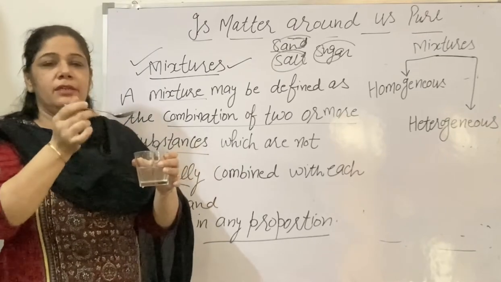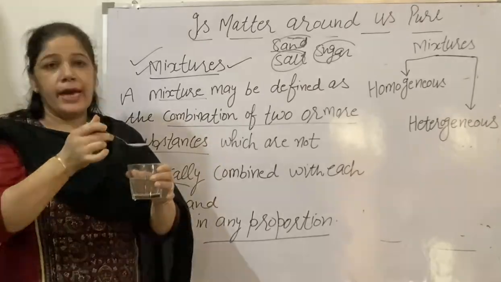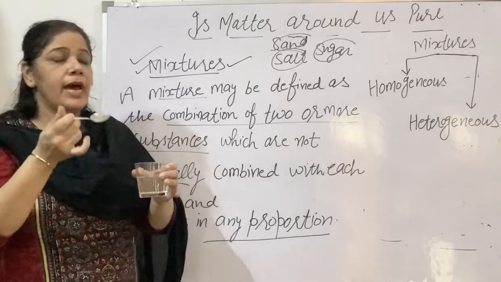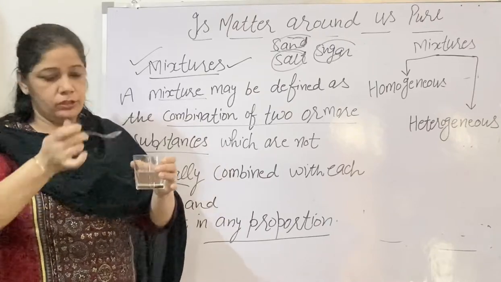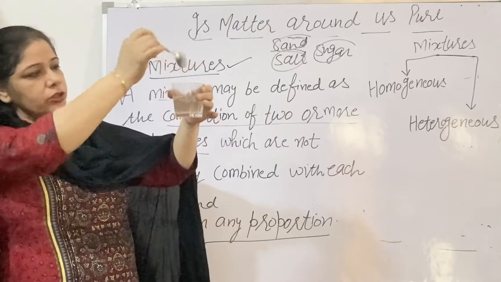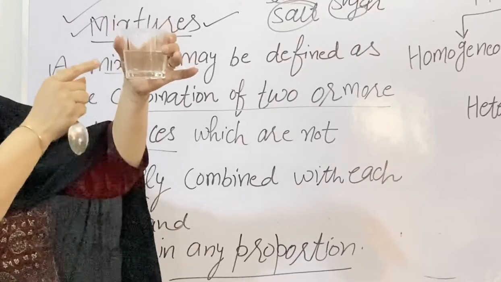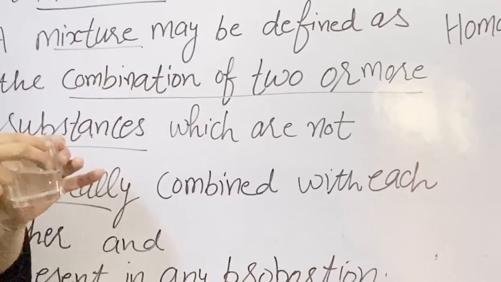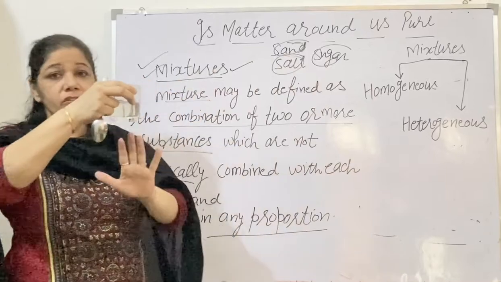We will mix sugar in the water, we will mix lemon juice in the water, but when you take it, what do you find? All the things, lemon juice and salt and the sugar, are uniformly mixed in each other. If you mix it, you will see that there are no separate boundaries of the sugar particles in the water; they are uniformly mixed. It is a kind of mixture, but which kind of mixture? It is a kind of homogeneous mixture. Homo means same concentration throughout.